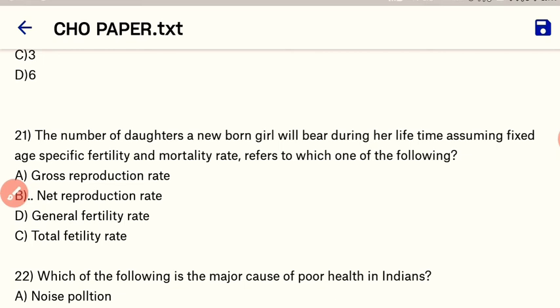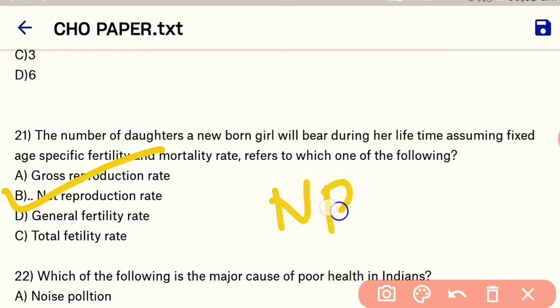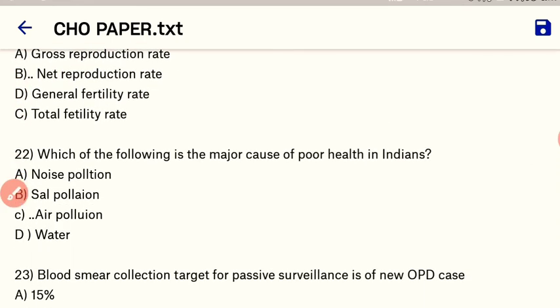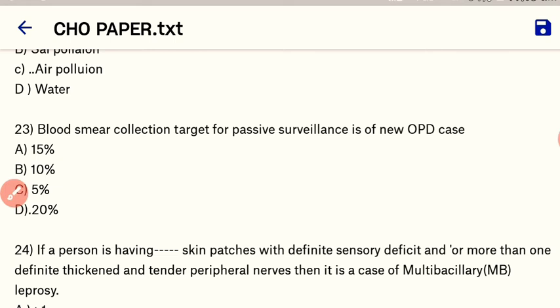Next question. The number of daughters a newborn girl will bear during her lifetime, assuming fixed age-specific fertility and mortality rates, refers to which one of the following? It is the net reproductive rate, okay, NRR, net reproductive rate. Okay. Next question. Which of the following is a major cause of poor health in Indians? So here our right answer is air pollution, one of the major causes of poor health in Indians. Next question. Blood smear collection target for passive surveillance is of new OPD cases, it is about 20%.